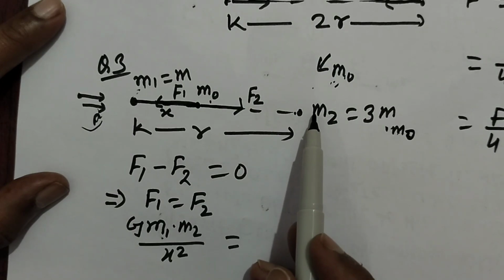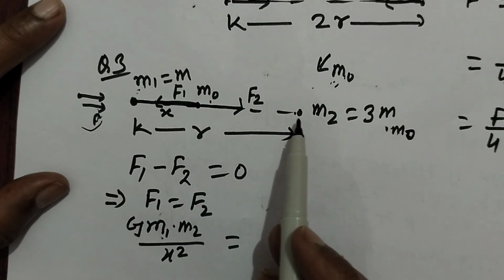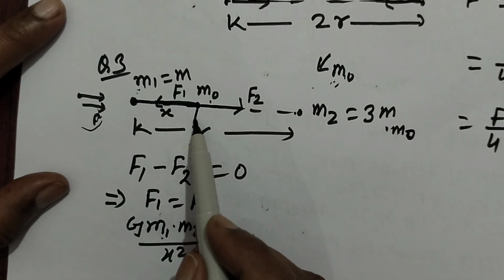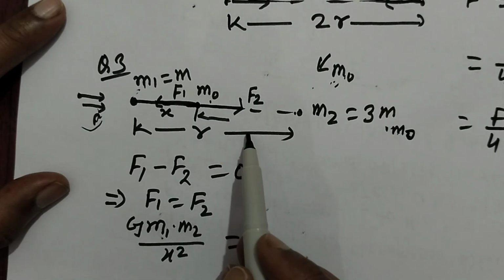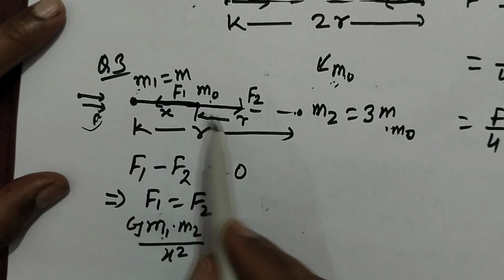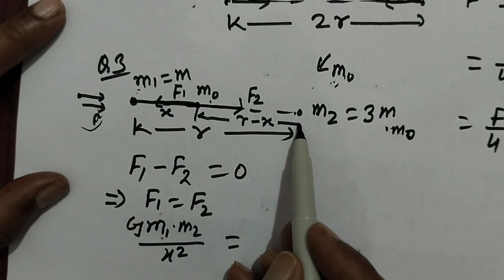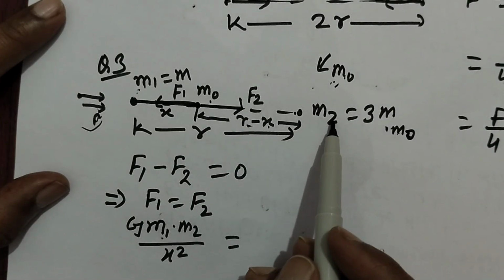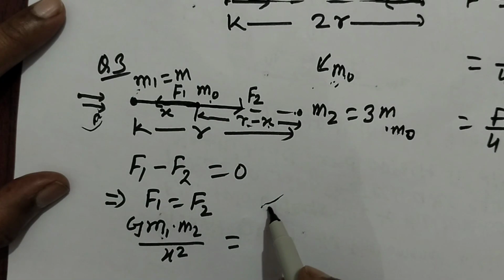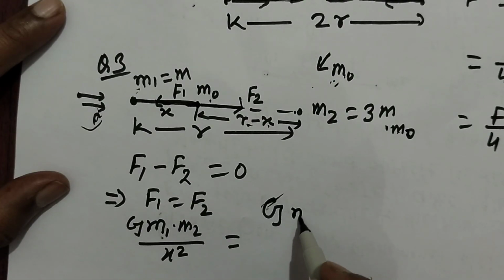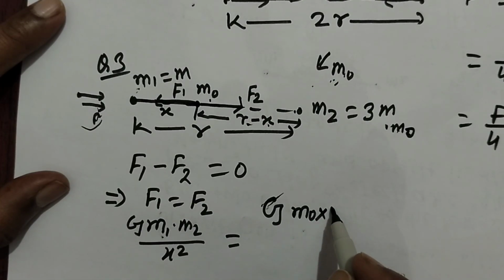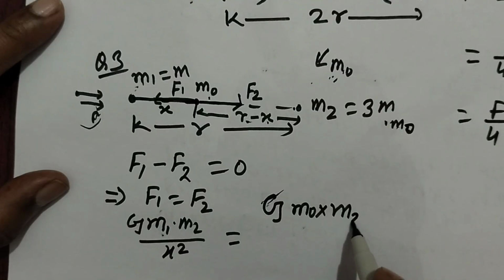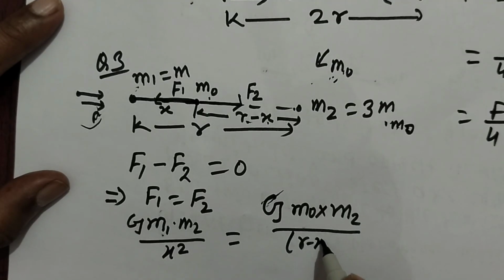F2 is the force between m2 and m0. The total separation between m0 and m2 is r, and x will be subtracted, so r minus x is the separation between m0 and m2. The product of masses is m0 into m2, divided by r minus x whole square.